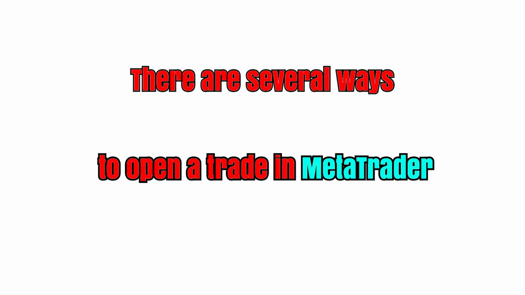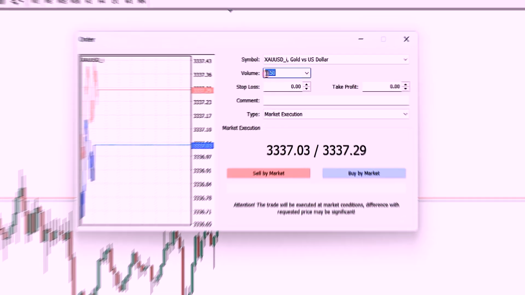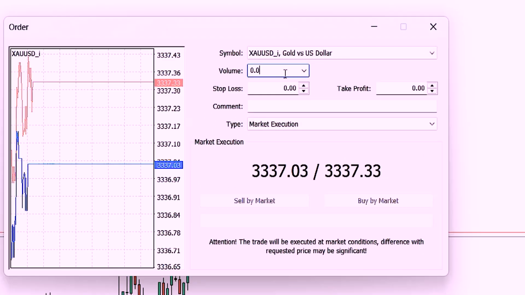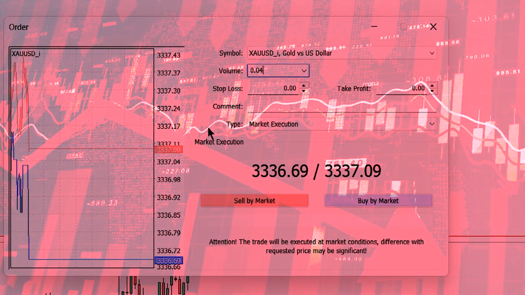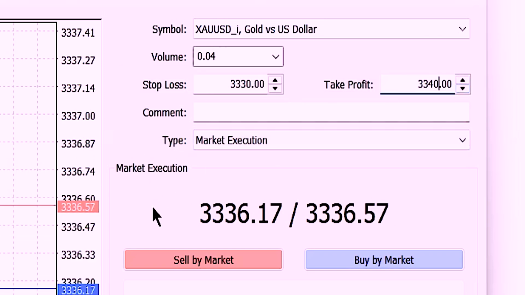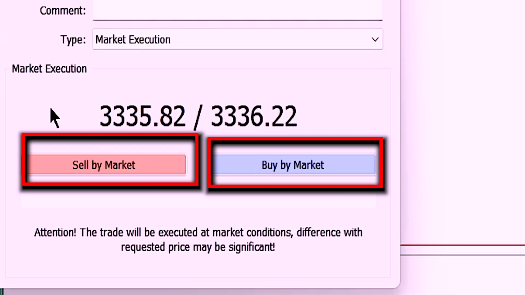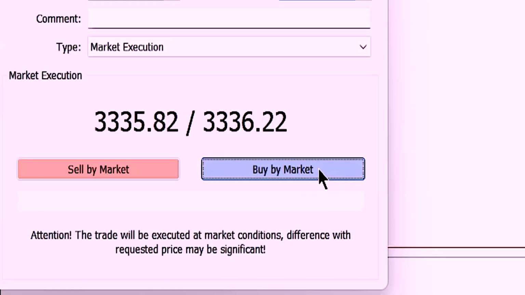There are several ways to open a trade in MetaTrader. The first way is to click on New Order. Then, choose the lot size. Later in this video, I'll explain how to select the correct lot size so that you don't lose too much money if your trade goes wrong. Set your stop loss and take profit levels based on your analysis. Then, simply click the buy or sell button. In this example, I want to open a buy trade, so I'll click the buy button, and the buy trade